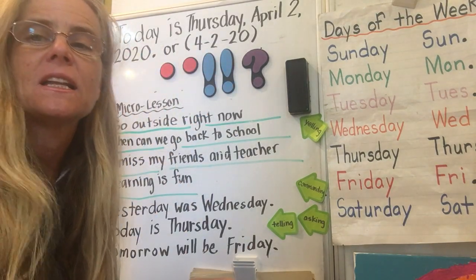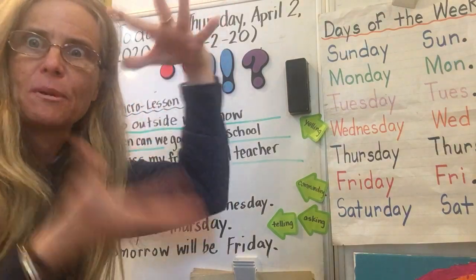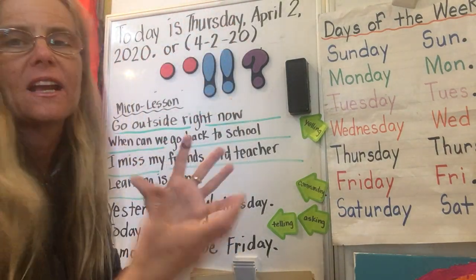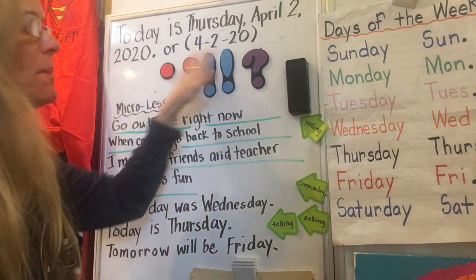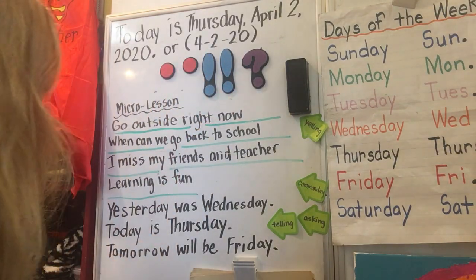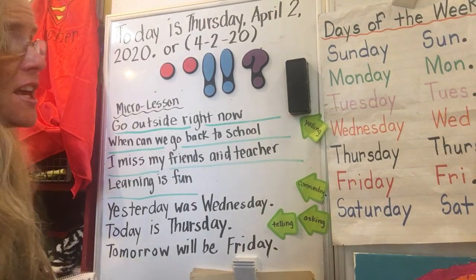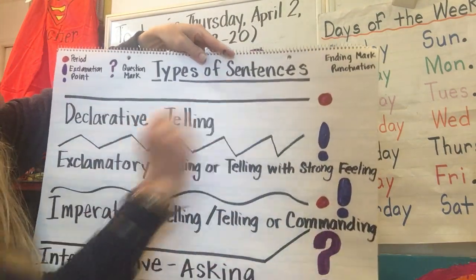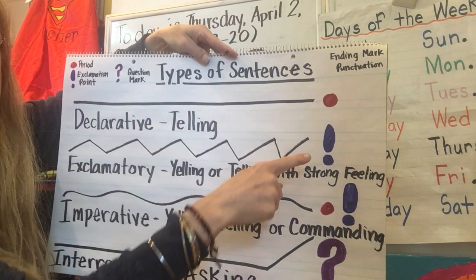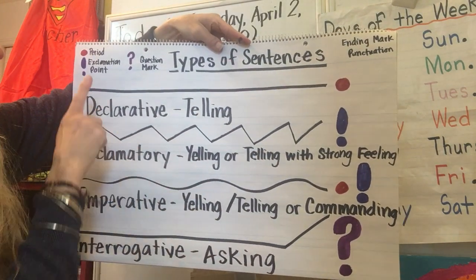Now these are something I bought at Lakeshore, so it's easy to manipulate them, and they're magnetic, but they're gigantic. So when I'm writing, I don't usually use them because they are too large for the sentences that I've constructed. But I want us to reference them because that'll make it a lot easier. And I moved our information from yesterday off the board into a smart chart. So these are types of sentences and ending mark punctuation.